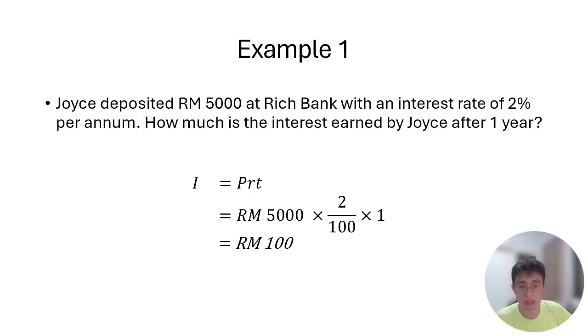P is 5,000, and R is 2%, so 2 divided by 100, times 1 year, because T is the time in years. Joyce only stores 1 year in the bank, so we get 100 ringgit interest. It means Joyce will get 100 ringgit after she deposited 5,000 ringgit in the bank. It's very simple. Thank you. Thanks for learning.